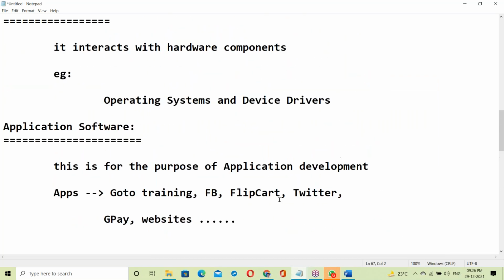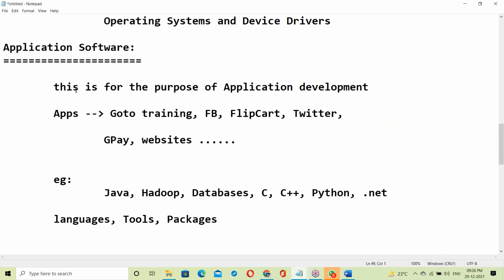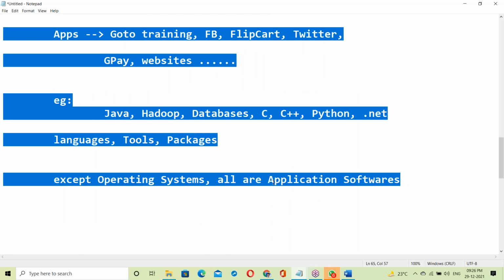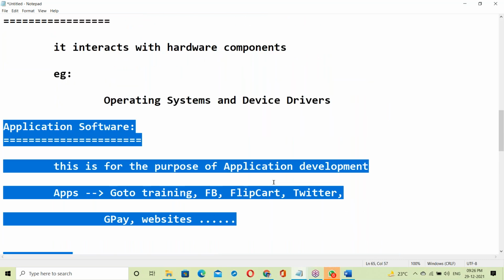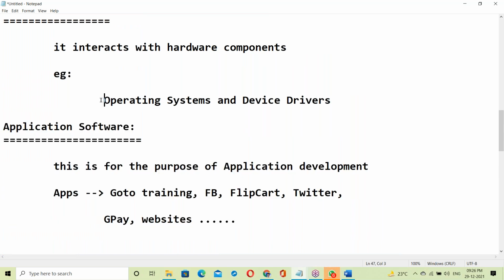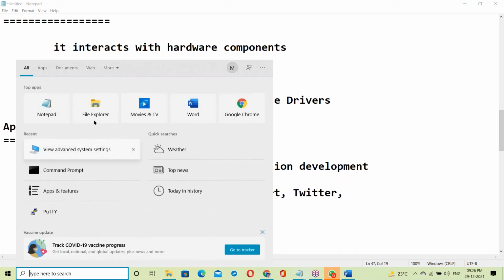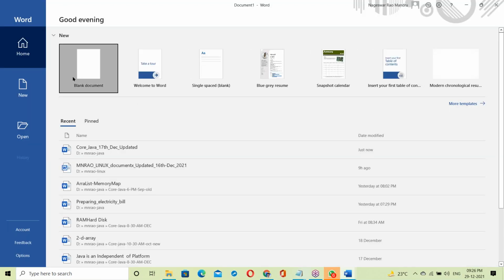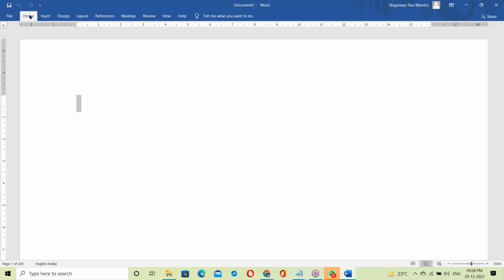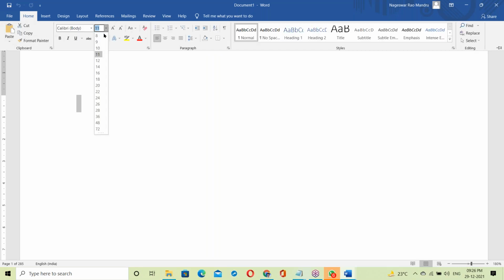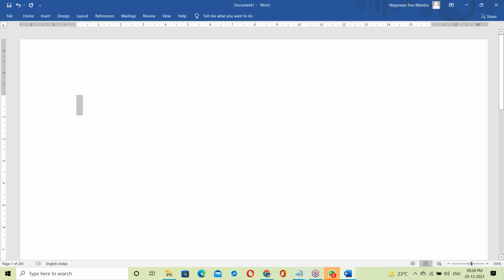Now, Java comes under application software. Before going to application software, let us see something about the OS. What is an operating system? Here is a question for you.